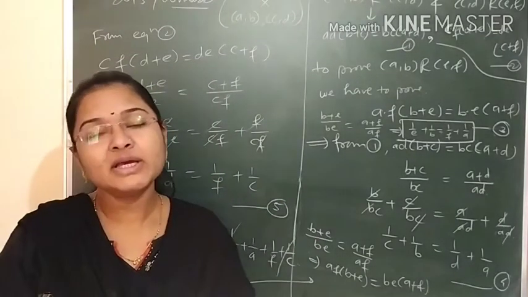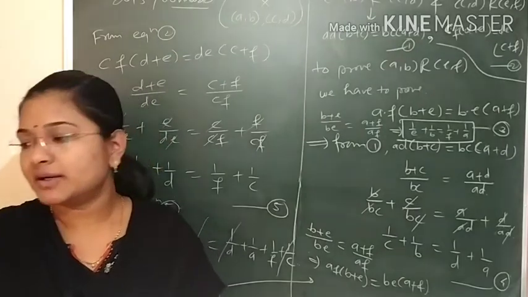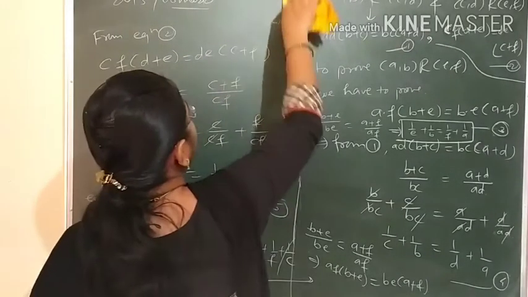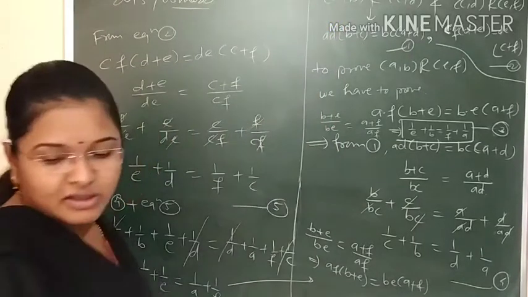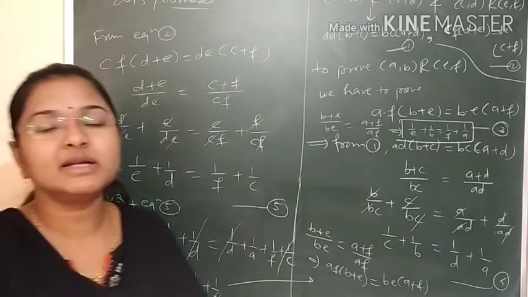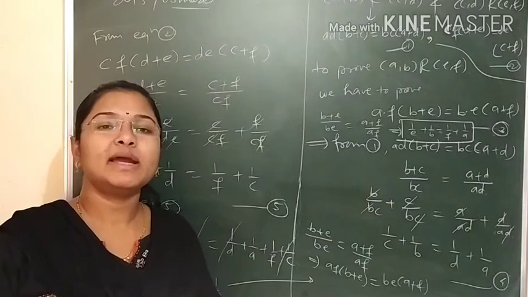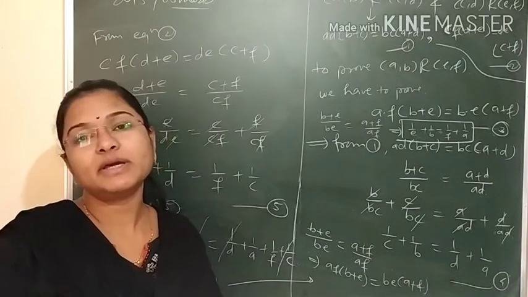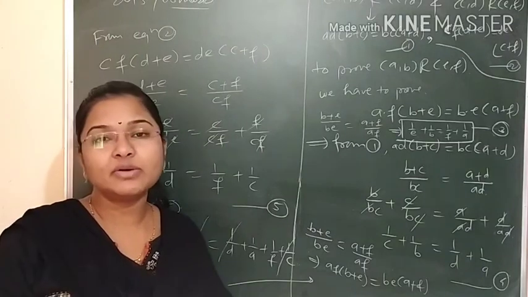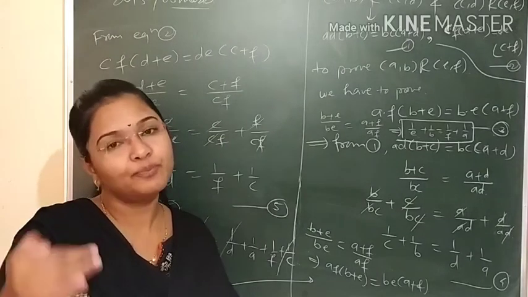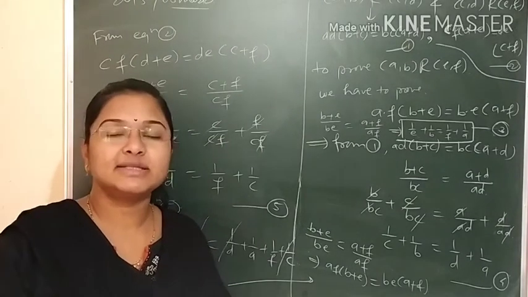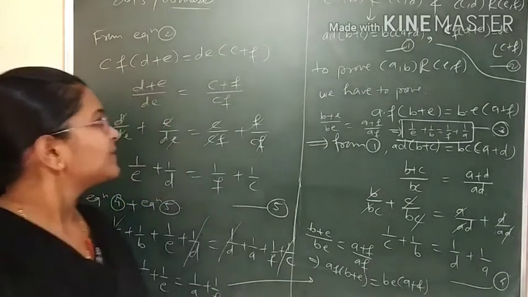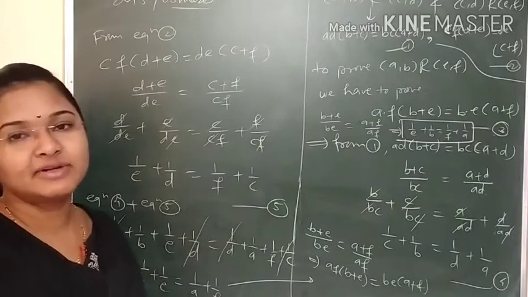Now for proving symmetric relation, I will erase this. For symmetric relation, we have considered two ordered pairs (A, B) and (C, D). In that we have considered that ordered pair (A, B) is related to ordered pair (C, D), and we have proved ordered pair (C, D) is also related to ordered pair (A, B). Getting? And in a transitive relation, now it